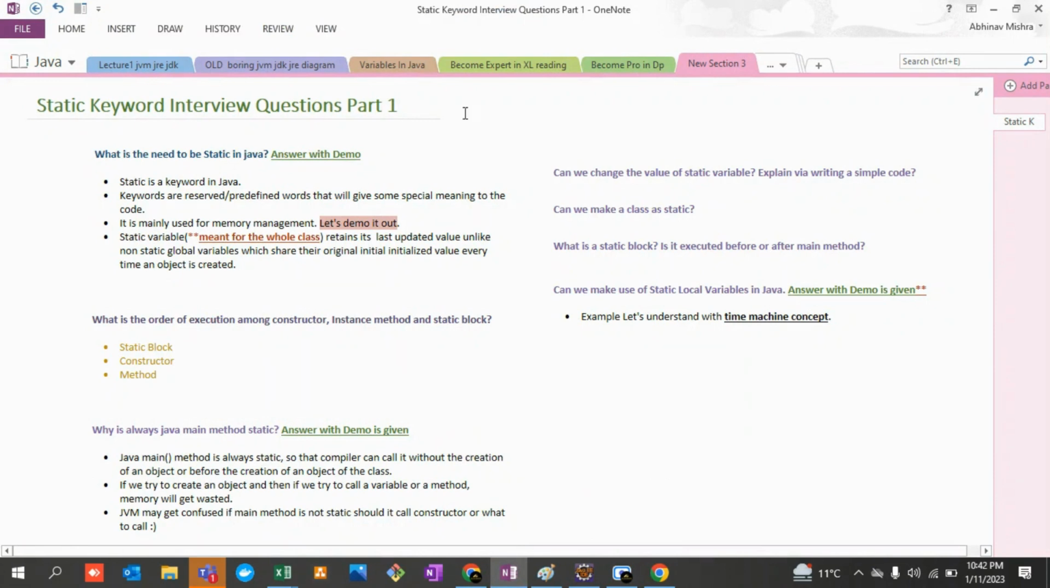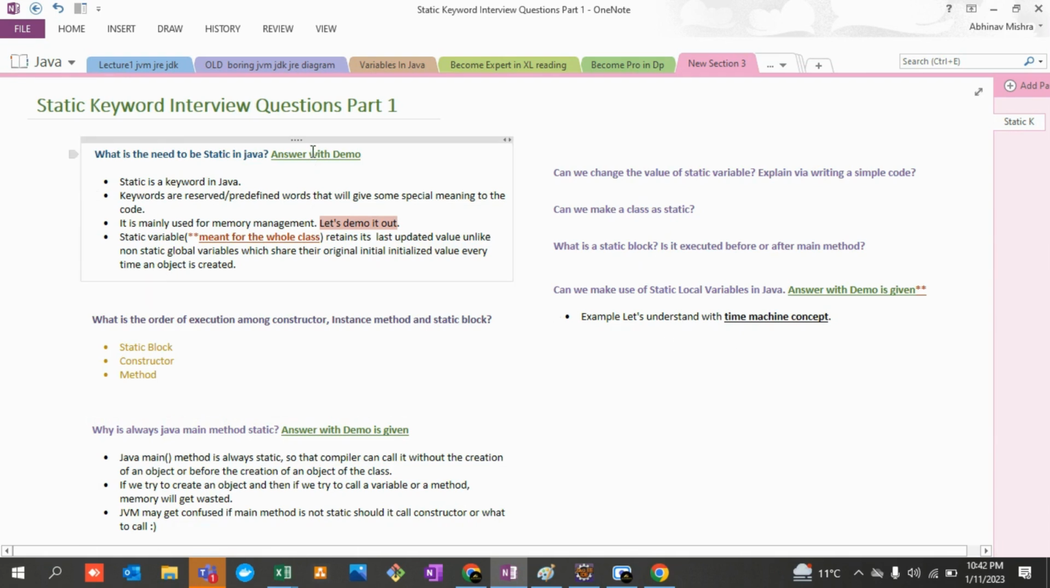That is beyond the scope, but still, I hope you've got a clear-cut idea of what these questions are all about. So till now we have discussed what is the need of static in Java, what is the order of execution, and why is the Java main method always static. The primary reason is efficient memory optimization. You can describe it in different ways by giving different examples.